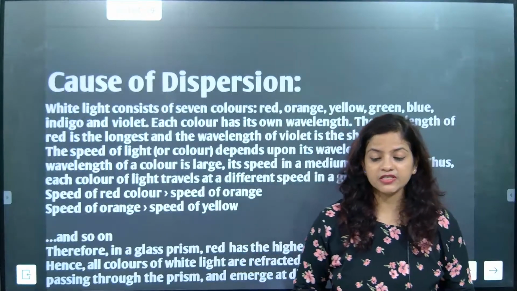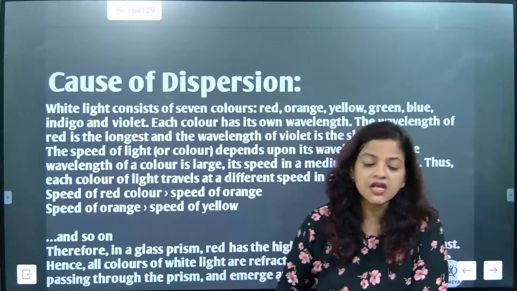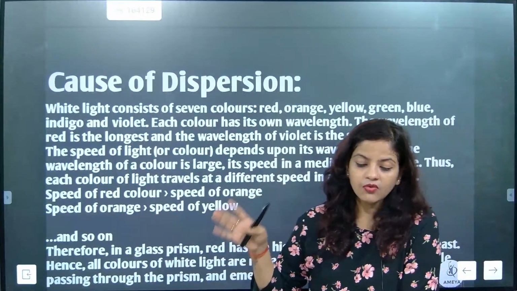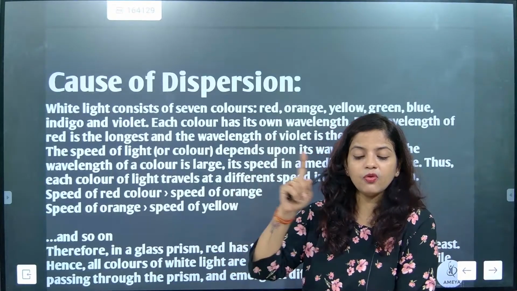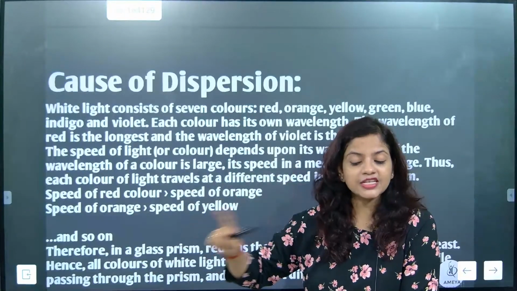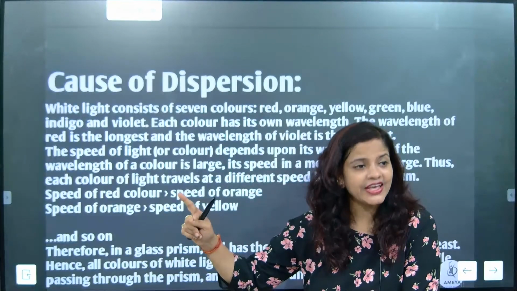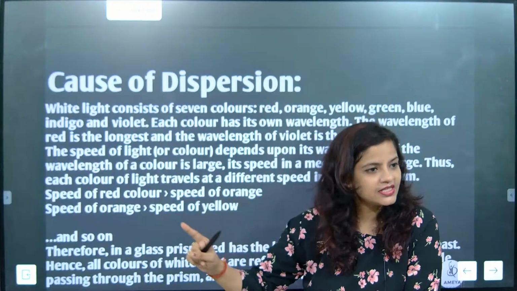That's what I have discussed, and that is what we are now reading. So what we have learned is that if a light ray is entering from one medium to another, the one which is experiencing less deviation, less bending, will have less frequency.